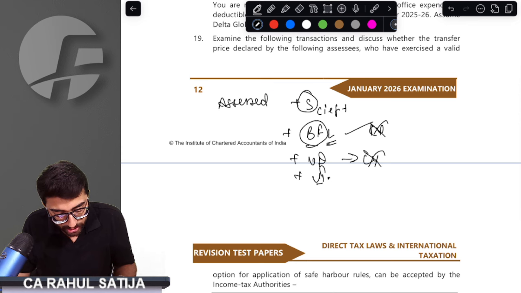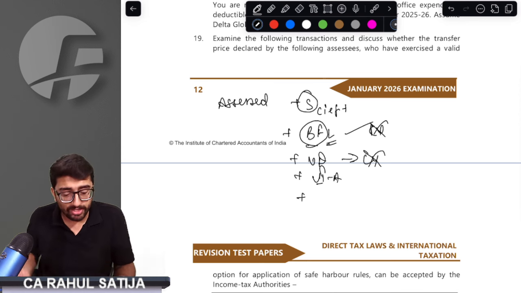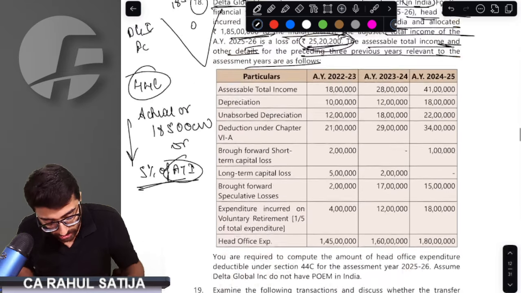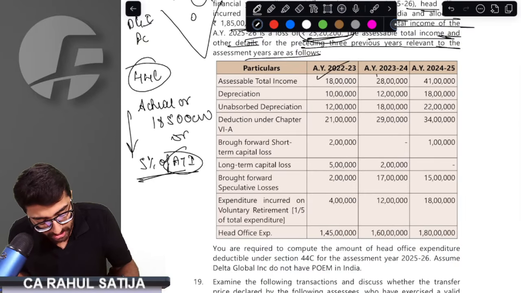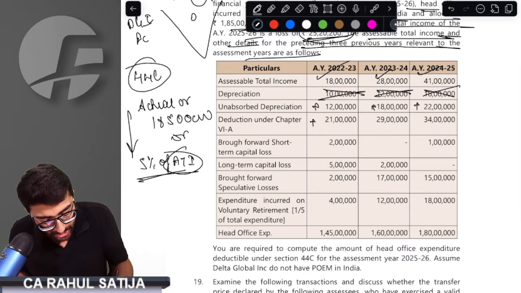Any Chapter 6 deduction taken, add back. Any head office expenses debited, add back. Sir, what things to be added? Assessable income. Do we have to add current year depreciation? No. Unabsorbed depreciation, add. Chapter 6 deduction, add.